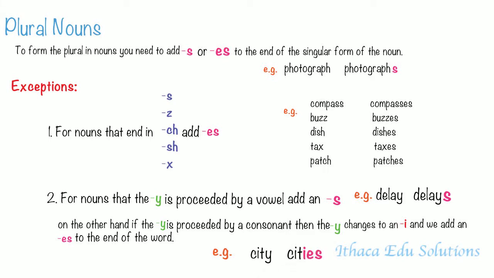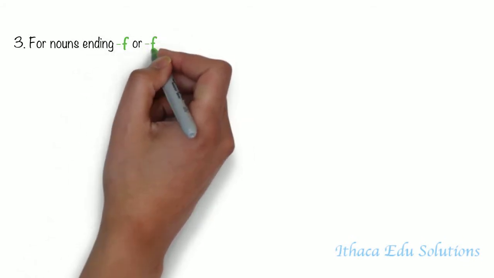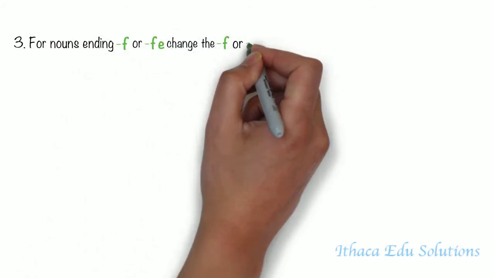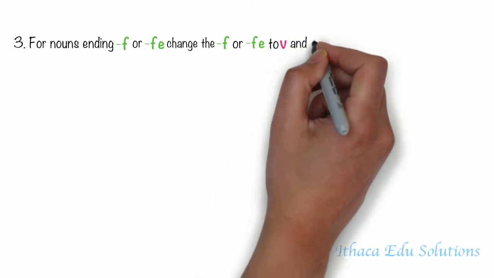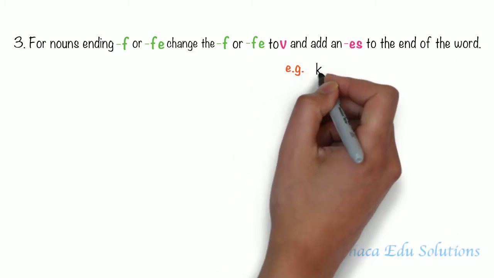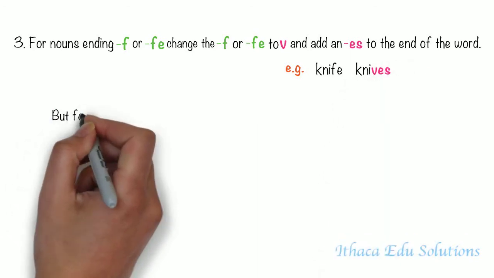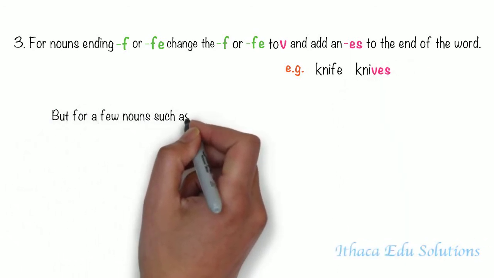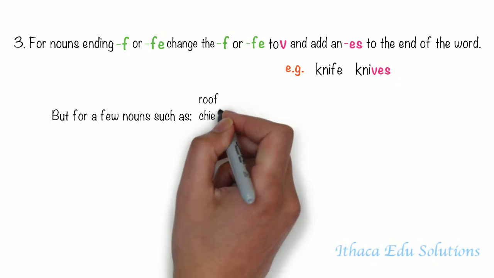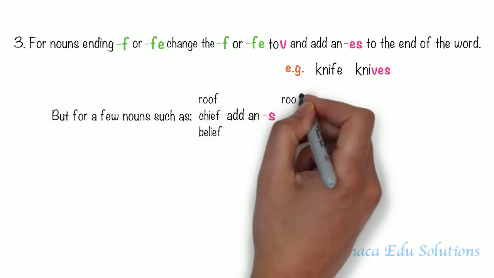The third exception is for nouns ending in F or FE: change the F or FE to a V and add an ES to the end of the word. For example, knife becomes knives. But for a few nouns such as roof, chief, belief, simply add an S and they become roofs, chiefs, and beliefs.